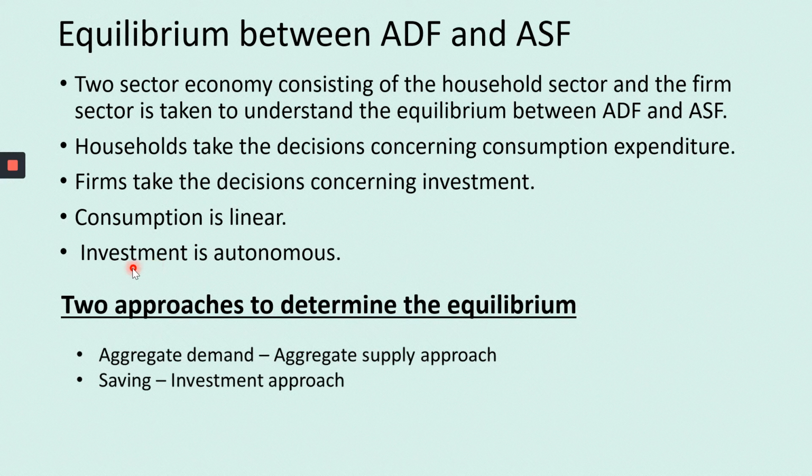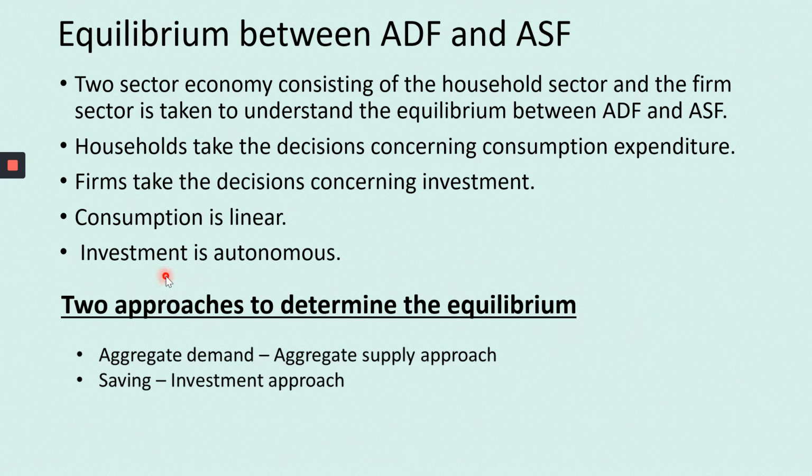The other factor for investment is rate of interest. Suppose I am borrowing money. If the rate of interest is high, I will borrow less and my investment will be less. If the rate of interest is low, I will tend to borrow more and invest more. So investment is dependent on two things.